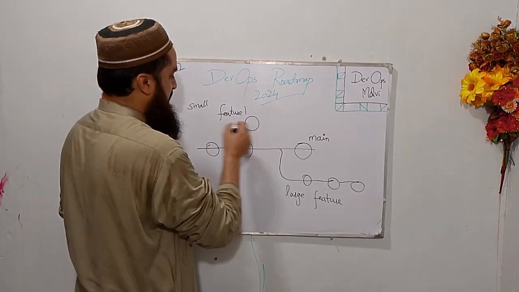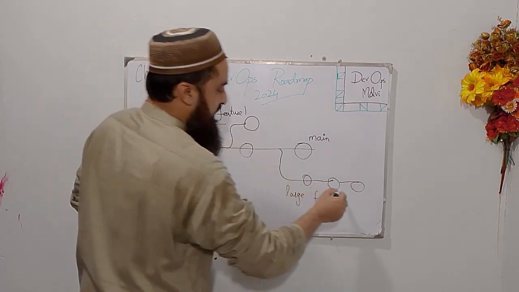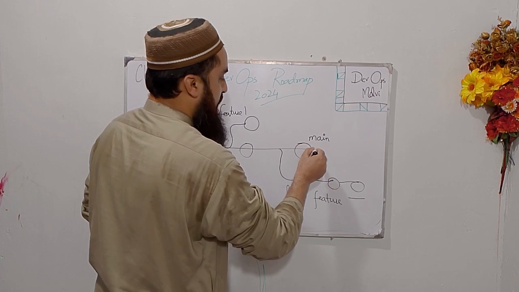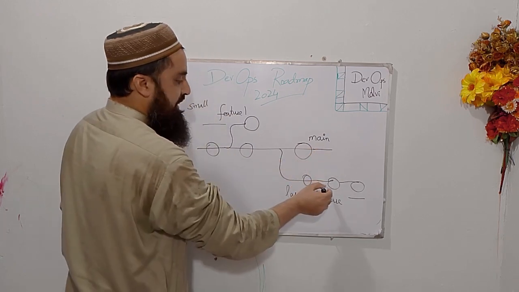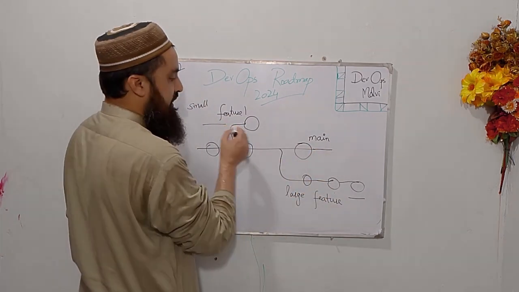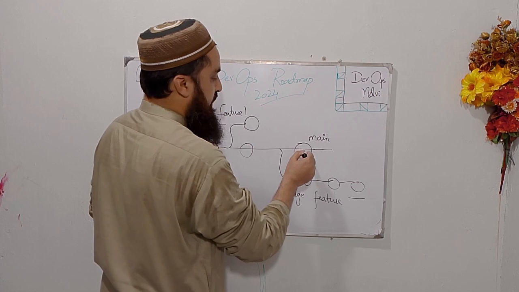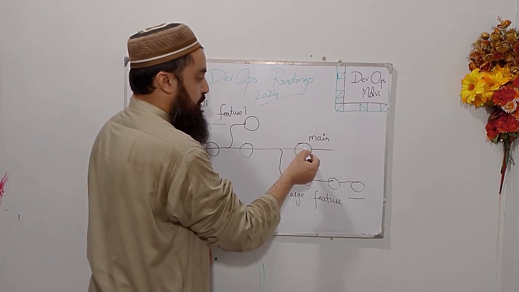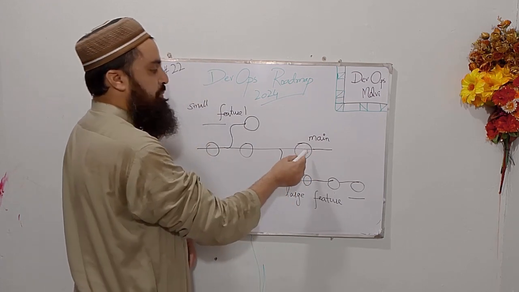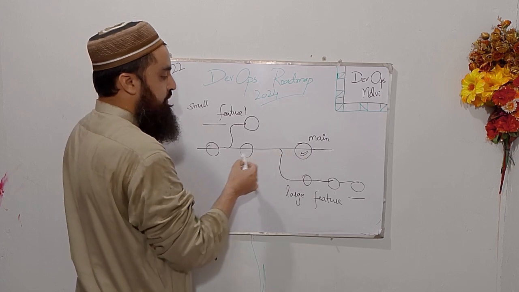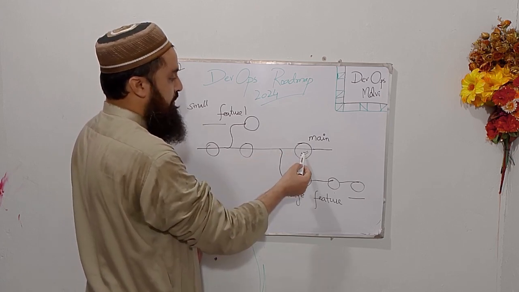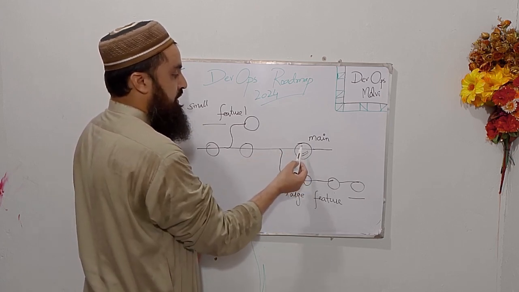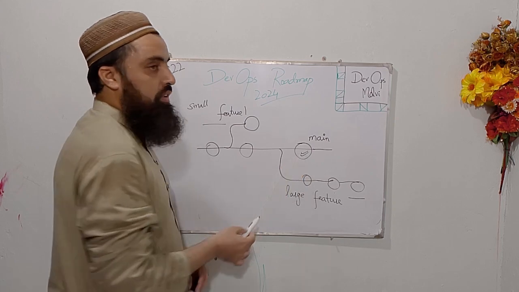Every time, this is a separate branch and this is separate, and when the code is tested on these branches, it is finally merged into the main branch. So guys, you can see that main is an independent branch. We never directly work on the main branch and we never touch the code on our main branch.